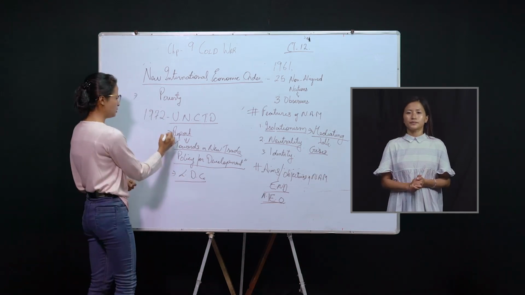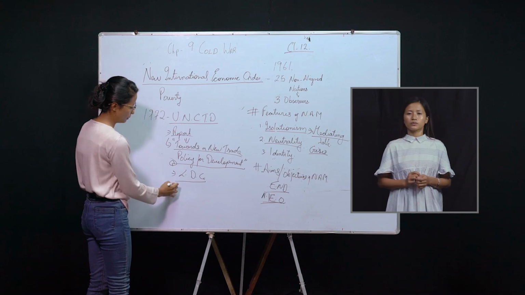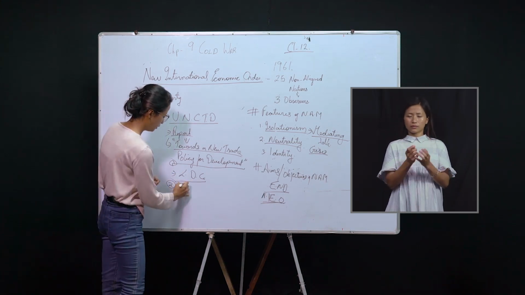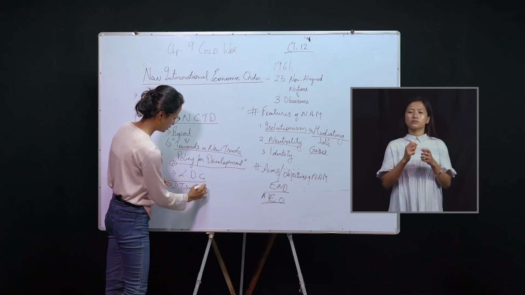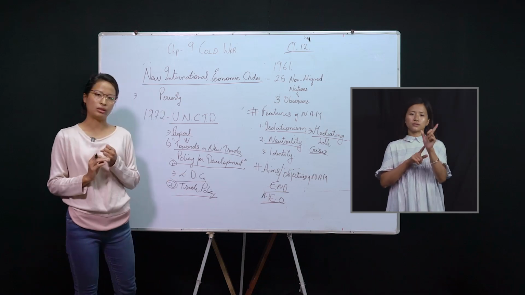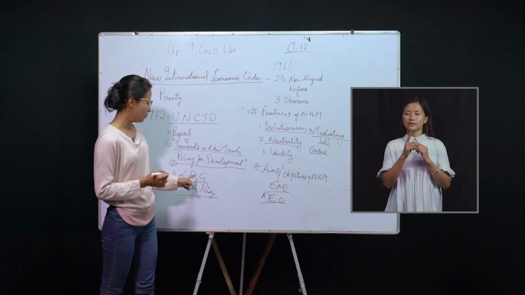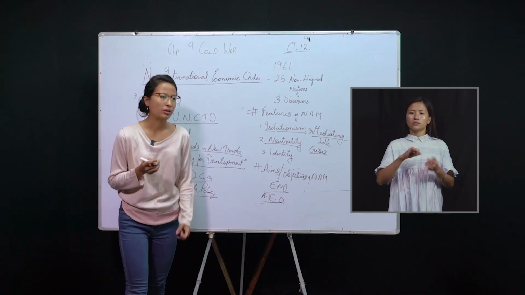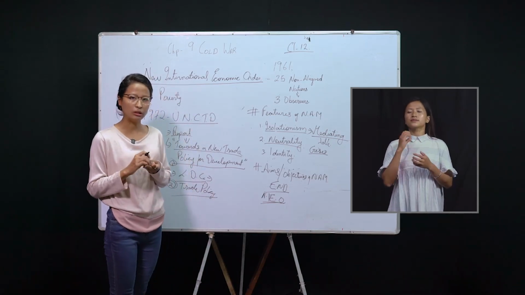Now, this is the first one. The second, they suggested some changes, especially in the trade policy. What are these suggestions? The first, the least developed countries should control their own resources, maybe their goods, commodities, or minerals.